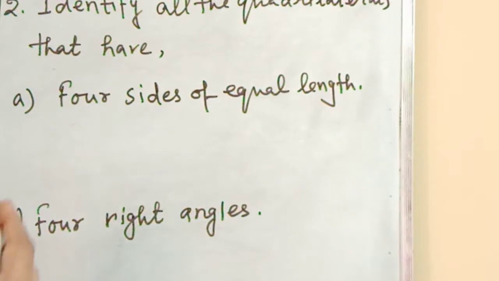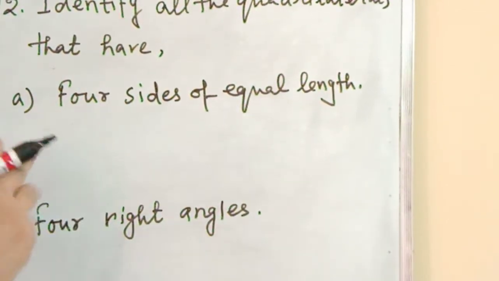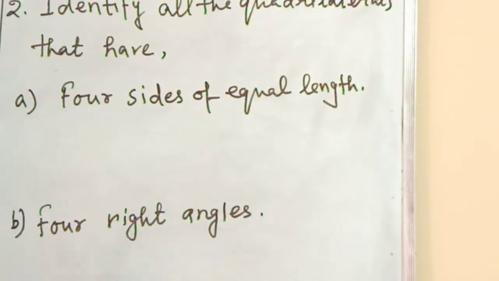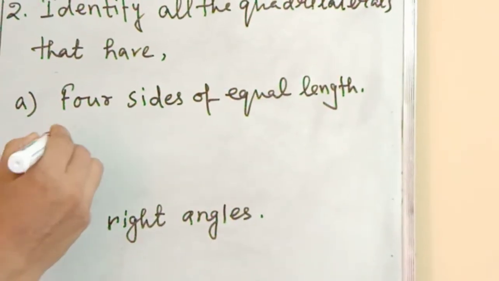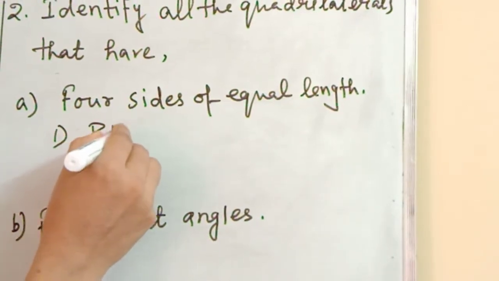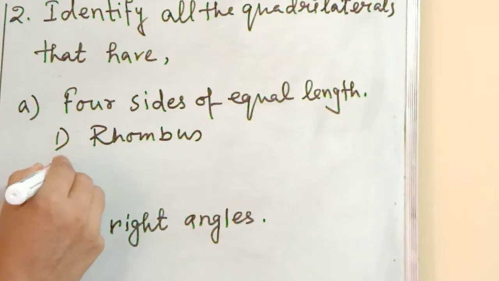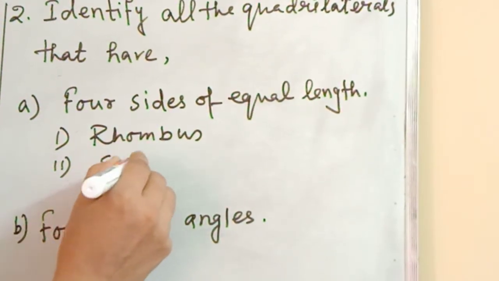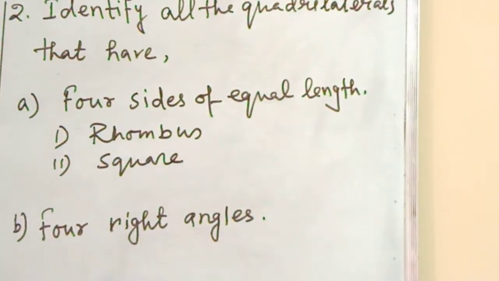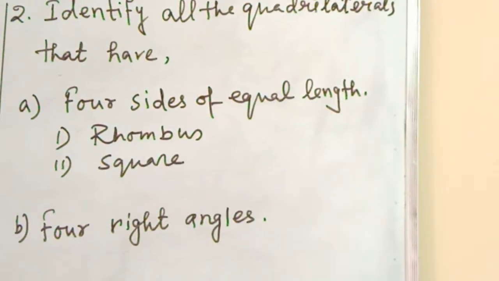In which definition is it given that all four sides are equal? Yes, it is only rhombus, and the second one is square, where you can say that all the sides are equal length.